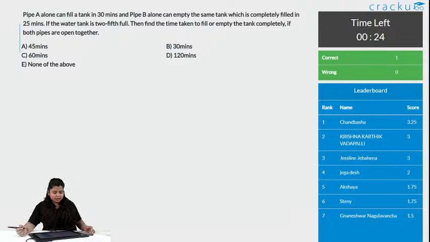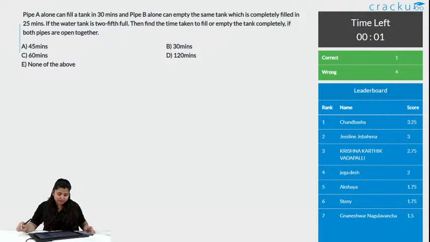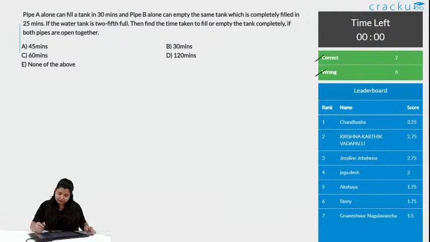30 seconds remaining. Get the total work, find the LCM of 30 and 25, we will get the total work, and the 2/5 of the total work, that is the 2/5 of the tank is filled. So, remember to take that out, do not calculate in the entire tank, only the 2/5 part is filled. Okay, the time's up and 2 people got this correct and 6 wrong. So, let us see what is the solution.